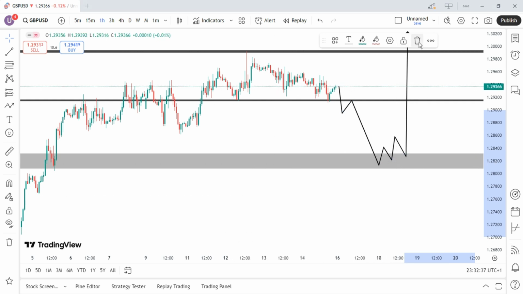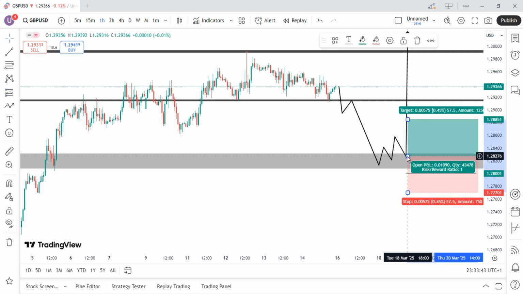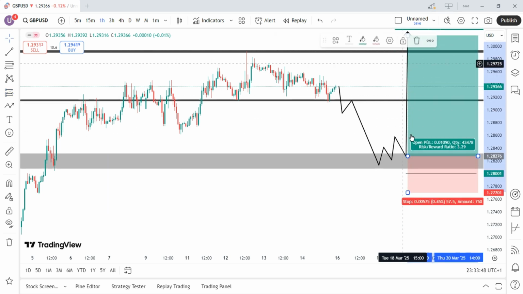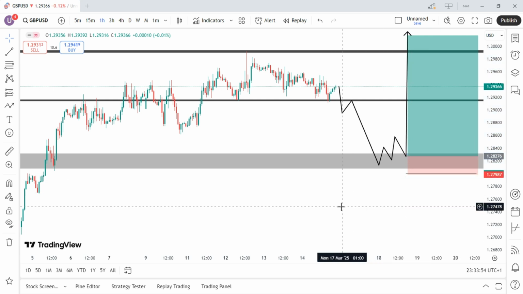We come again. We pick up a buy. So we pick up a buy at this zone. Then I'll take it up, and our stop loss will be below this zone. Below this zone will be our stop loss. So this is how we trade the GBPUSD.